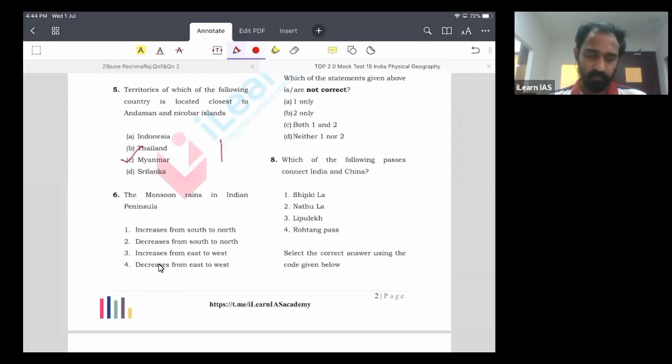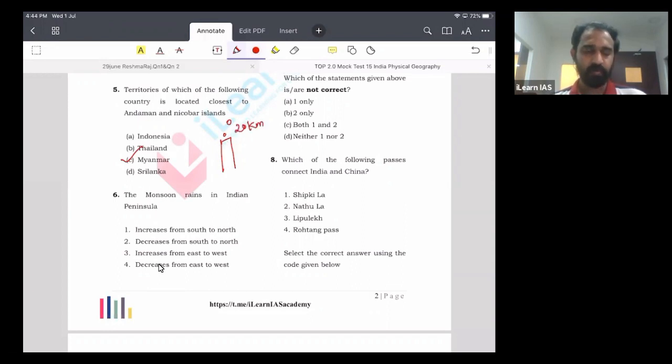Because in the northern side of the Andaman Nicobar Islands, you can find an island of Myanmar called Coco Island, and it is actually only 20 kilometers away from the northernmost island of the Andaman Nicobar group of islands, that is the Landfall Island of India. So it is only 20 kilometers away. So the answer is Myanmar.